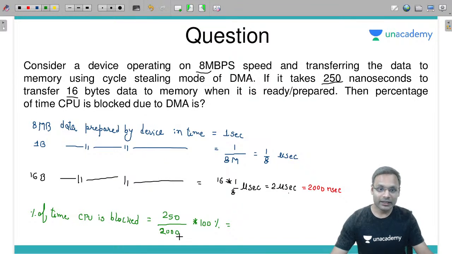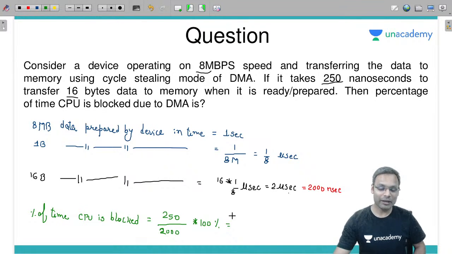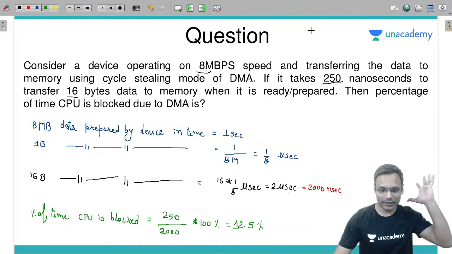So 250 divided by 2000. How much is it? How much percentage? 25 by 2. 25 by 2 is how much? 12.5% of the time the CPU will be blocked due to DMA.